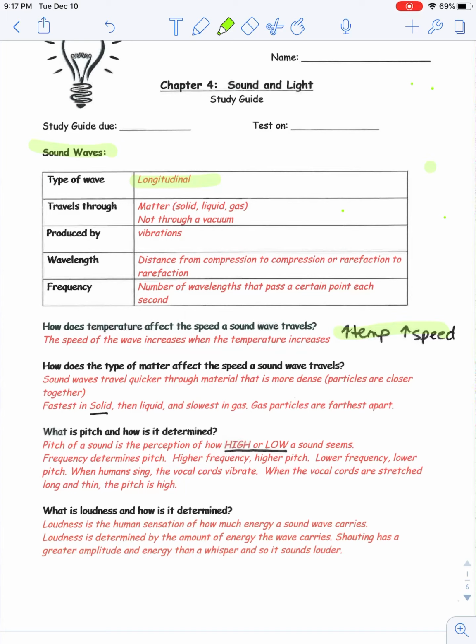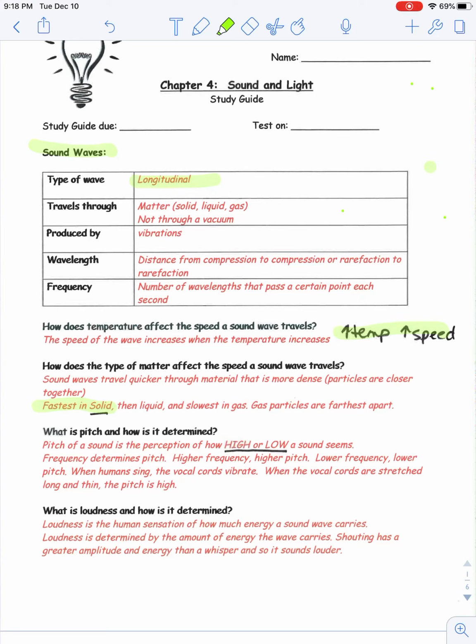How does the type of matter affect the speed a sound wave travels? Sound waves travel quicker through material that is more dense. The particles are closer together. The attraction is stronger. It's going to move fastest in a solid, then a liquid, and slowest in gas. And with gas particles, they are farther apart. If we think about how energy is transferred from particle to particle to particle, it makes sense that sound waves are going to travel fastest in solids because the particles are packed so tightly together.